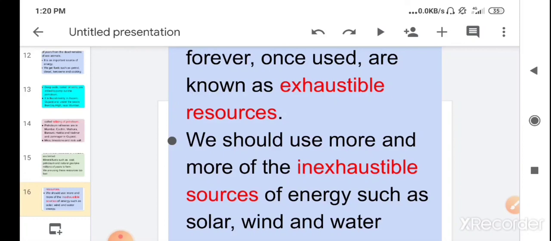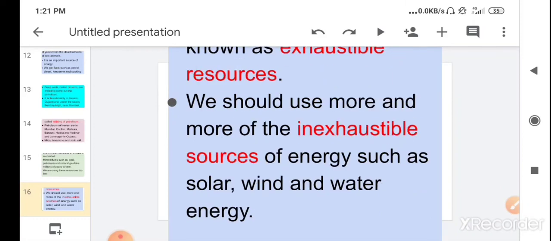And why should we conserve them? Because minerals are found in very limited amounts on the earth, and once we use them they will get exhausted, and it takes millions of years to form. That is why we should always use inexhaustible sources of energy such as solar energy, wind energy and water energy.